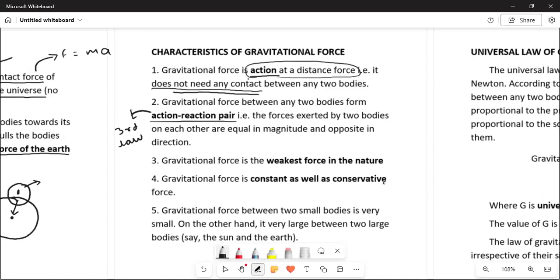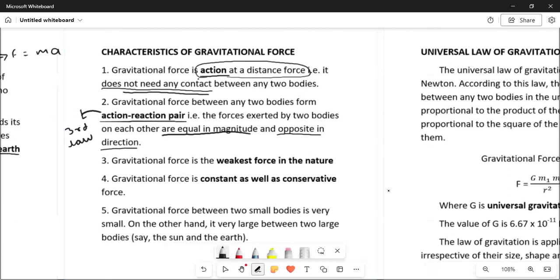That is, the forces exerted by the two bodies on each other are equal in magnitude and opposite in direction. We also saw this in the third law of motion, that action-reaction pairs are always equal in magnitude but opposite in direction. Now, how is this happening? We'll see it by one example.